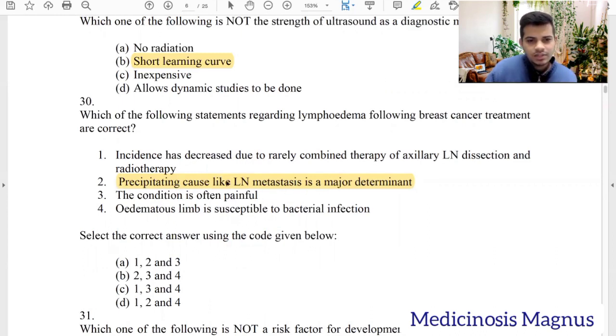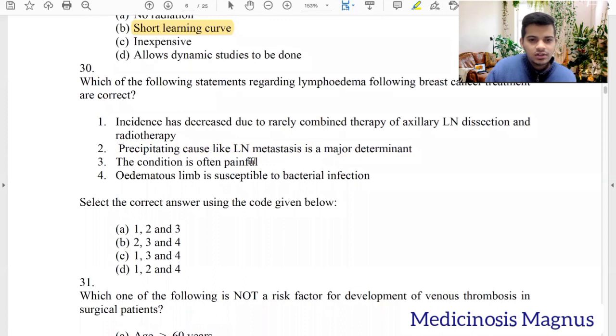But precipitating causes like lymph node metastasis is a major determinant. Yes. Sorry. So lymph node surgery is done mainly because there is lymph node metastasis, and that's why the lymph nodes have been removed, so there is edema. So this condition is often painful. No, this condition is not very painful, but when getting infected, that can be painful. So edematous limb is susceptible to bacterial infection. Yes, so true. The correct options are 1, 2, and 4.